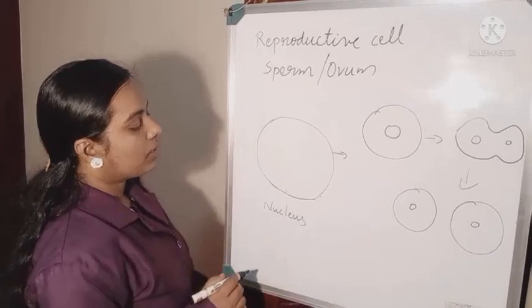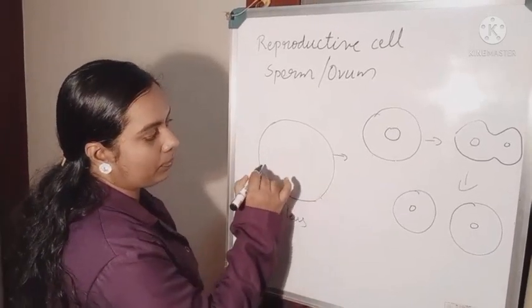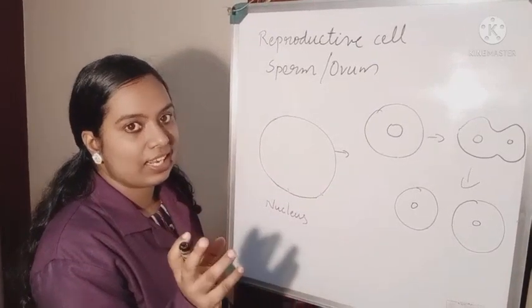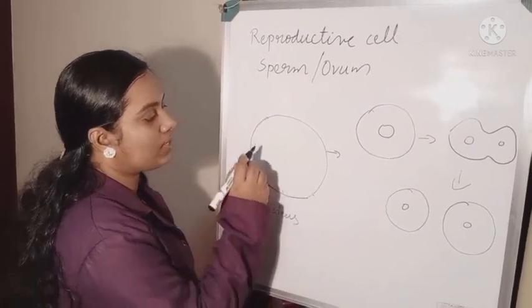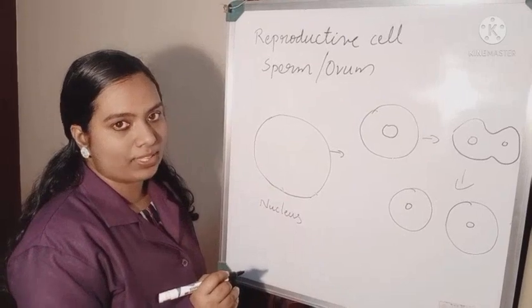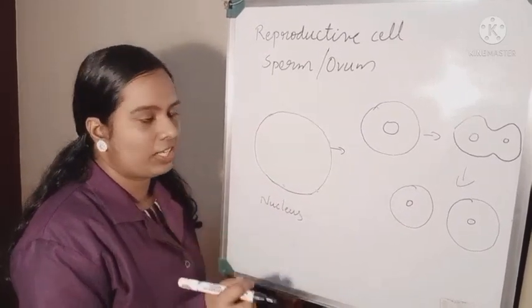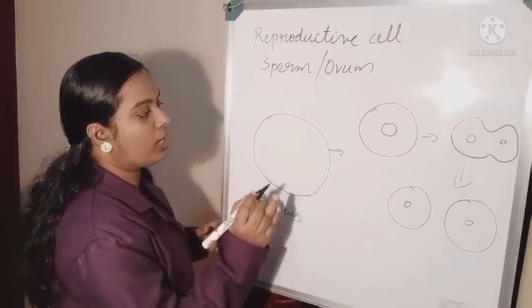Children, here let's see what DNA copying is. Here I draw the nucleus only. You know the center part of the cell is the nucleus. Inside the nucleus, what is there? Chromosomes will be there. Inside the chromosomes, DNA is there. Inside the DNA, genes are there. Here I am going to draw only the DNA.